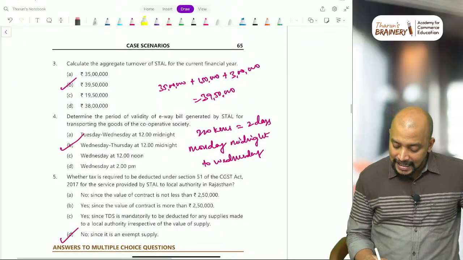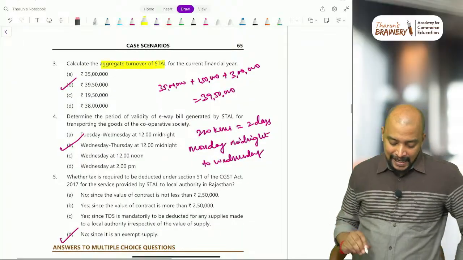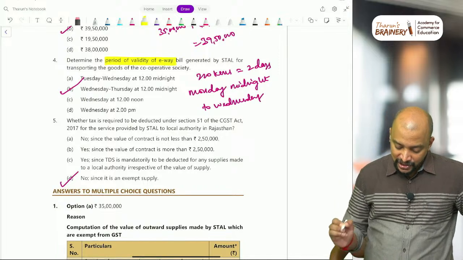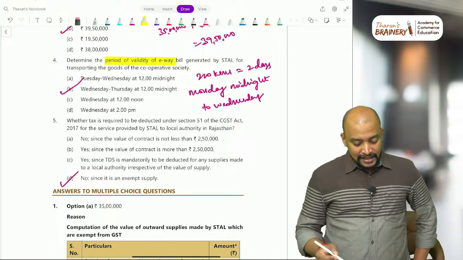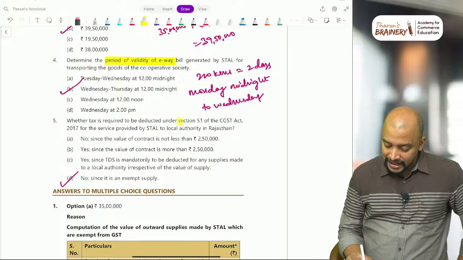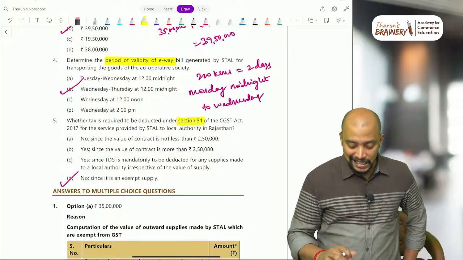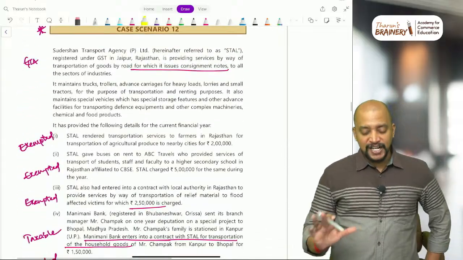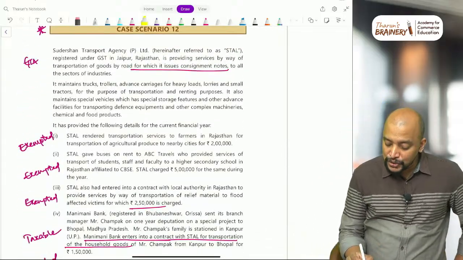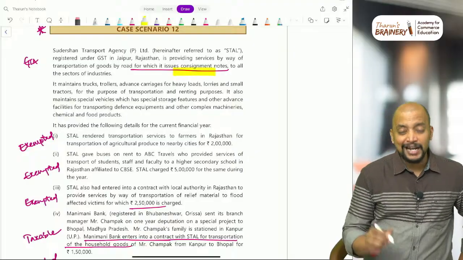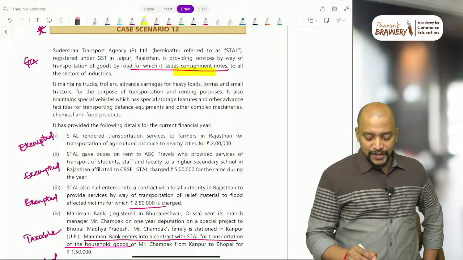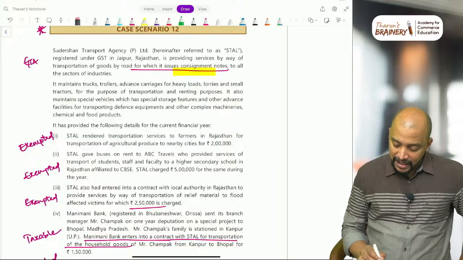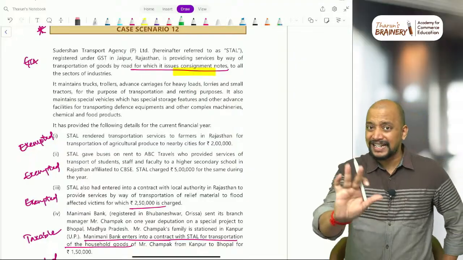Calculate the aggregate turnover of STAL. Determine the period of validity of e-way bill generated, and whether tax is required to be deducted under section 51. There is one TDS related question. So basically they are a transport company and they issue a consignment note, no doubt they are GTA. Sudarshan Transport Agency Private Limited, all the sectors of industries it maintains, trucks, etc. Basically they are GTA.